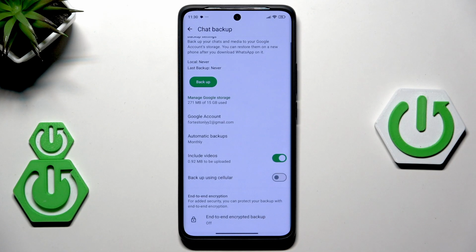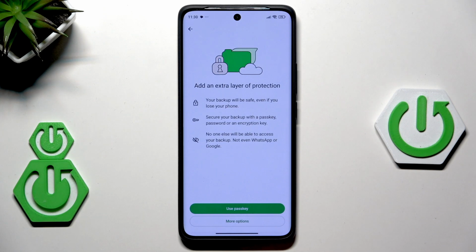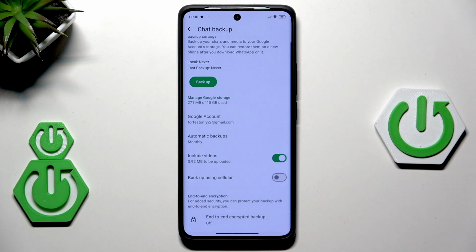It's not necessary to turn it on, but if you'd like to, in here you'll be able to create a unique password that you'll need to type in the future if you want to restore your chats. But be aware that if you create that password and when you forget it, you won't be able to restore your chats. So simply, if you choose to create it, don't forget it. But just like I'm saying, it's not necessary.